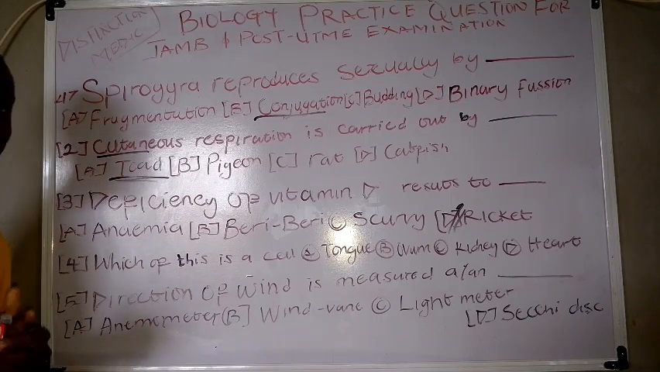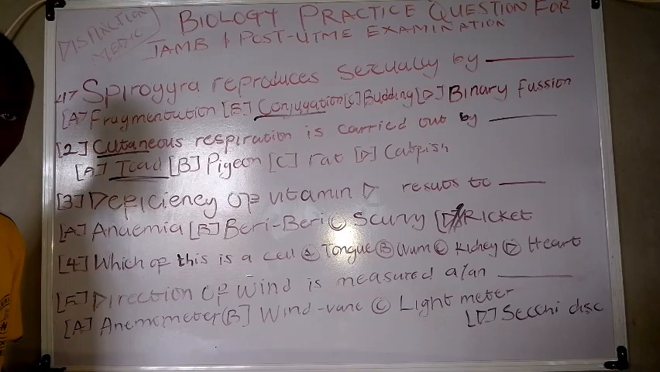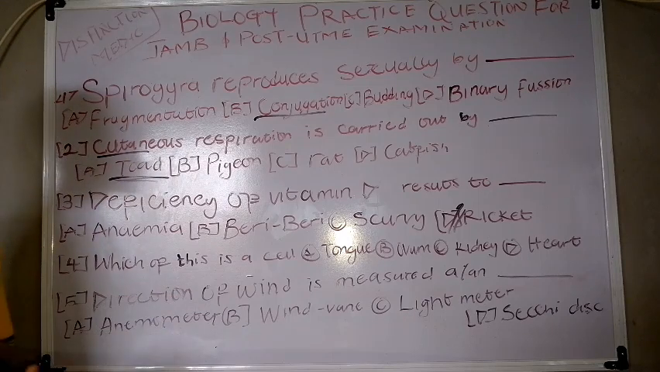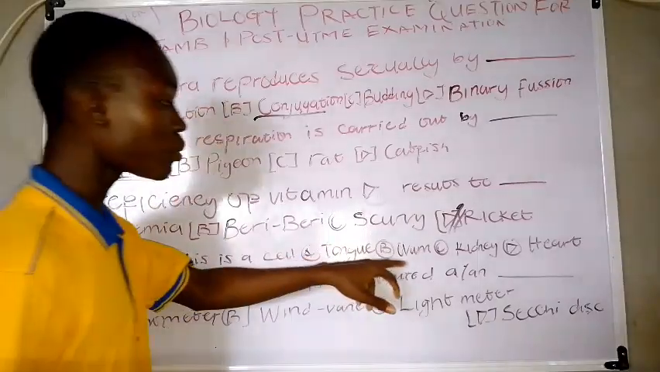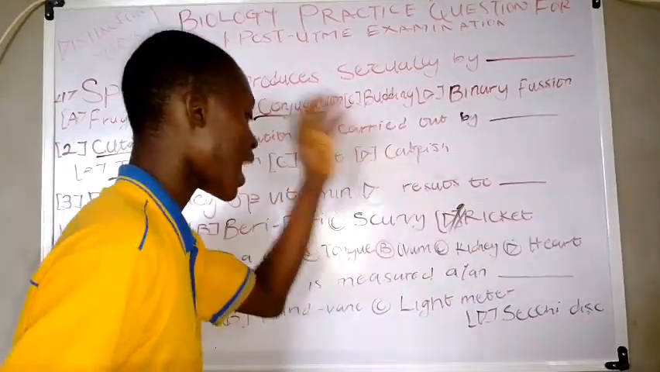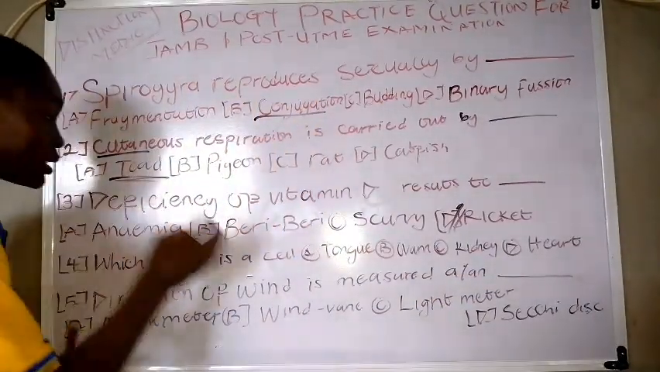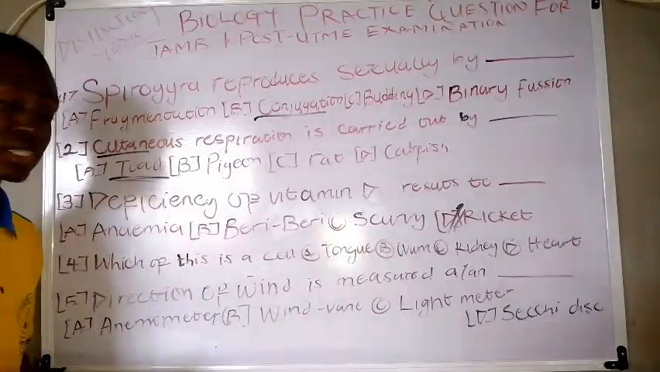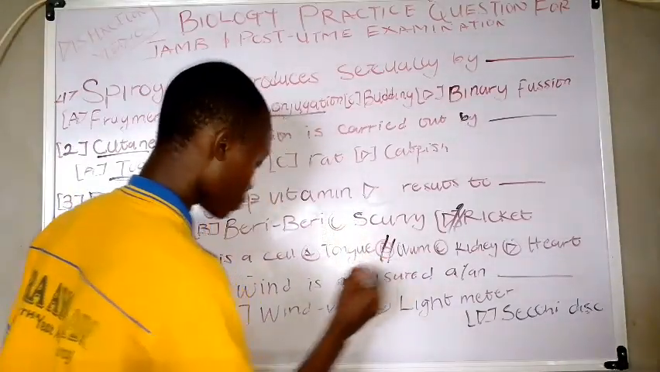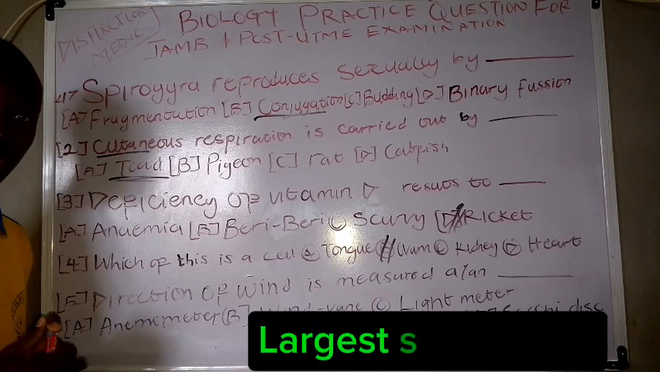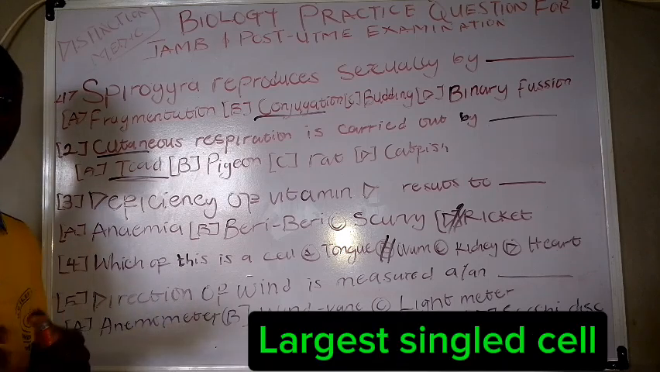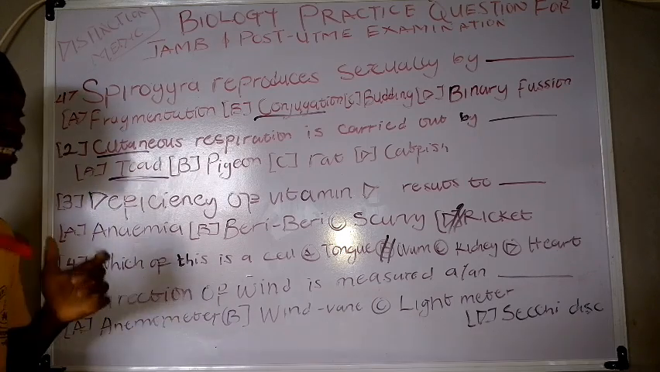Now, which of these is a cell? For the options, you have the tongue, the ovum, the kidney, and the heart. The cell in this question is simply the ovum. Ovum is regarded as the largest single cell.